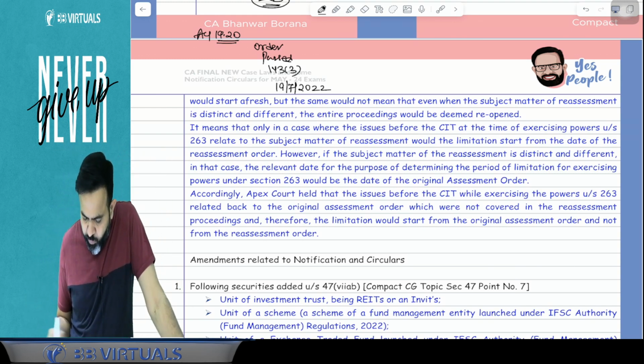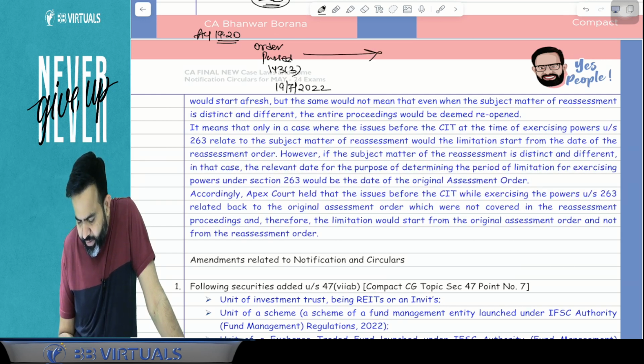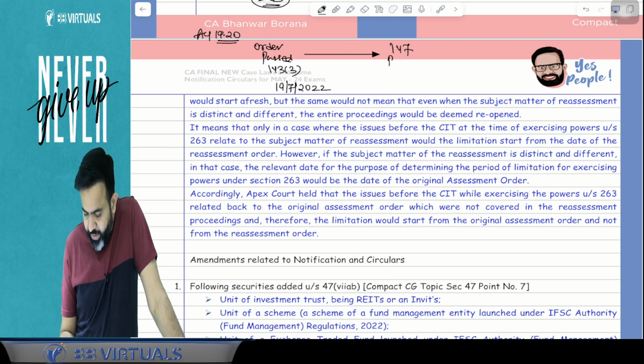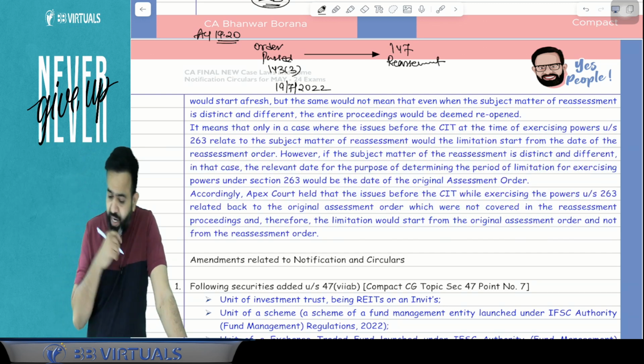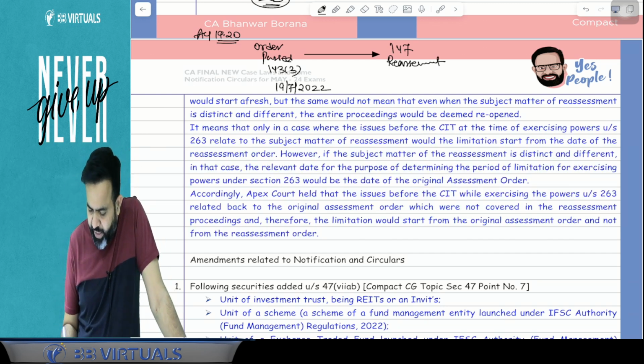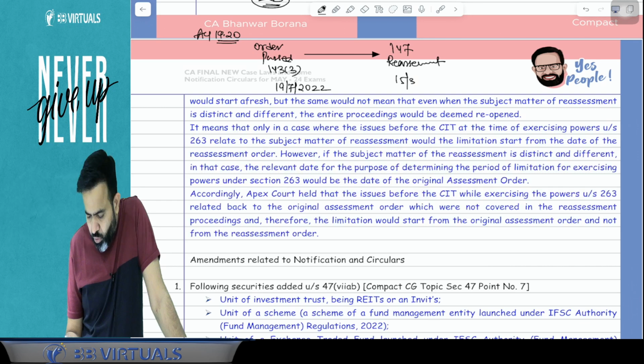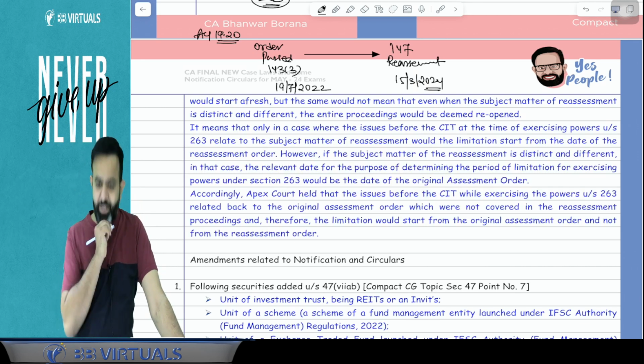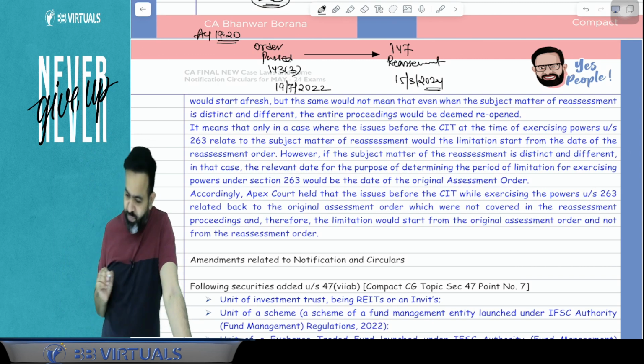Now, after some time, what happened? That assessing officer did the reassessment under section 147. And guys, suppose that reassessment happened on 15th of March 2024. Reassessment is on 15th of March 2024.